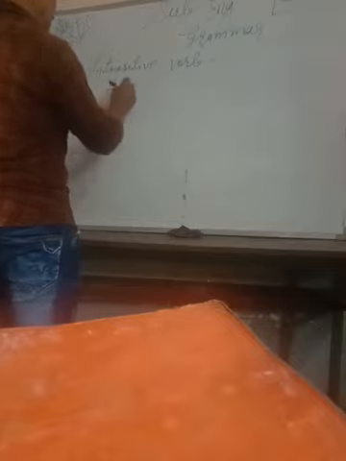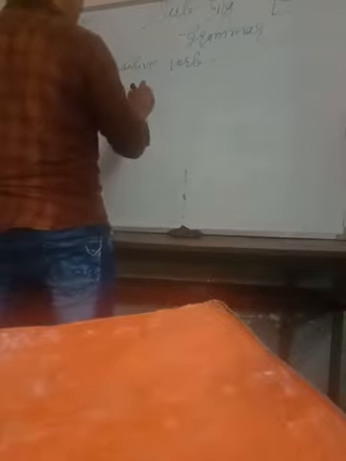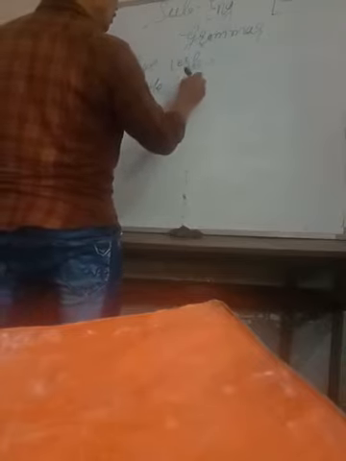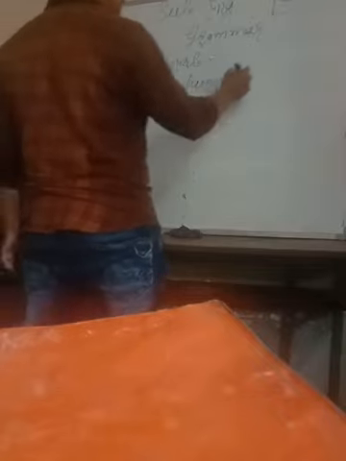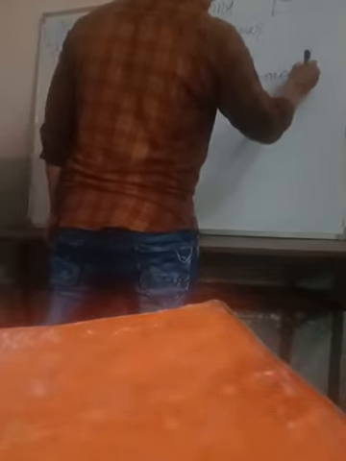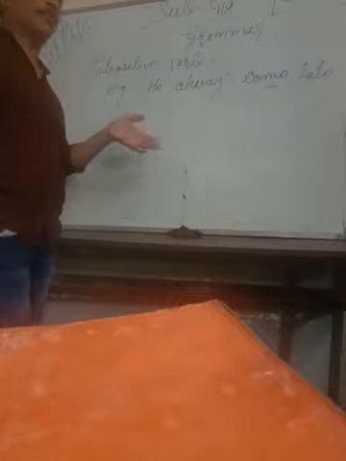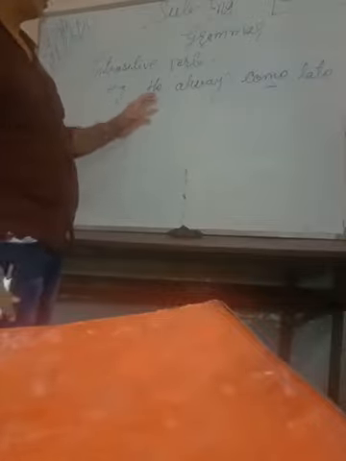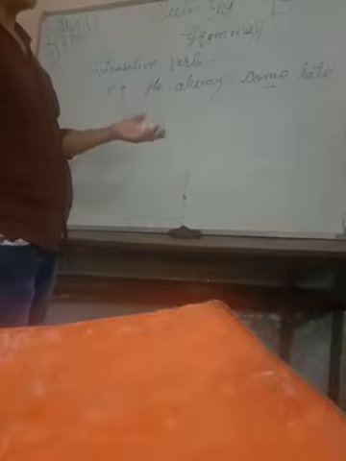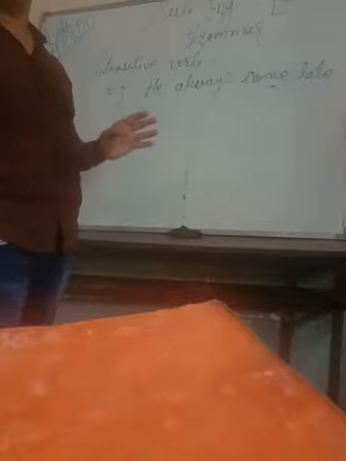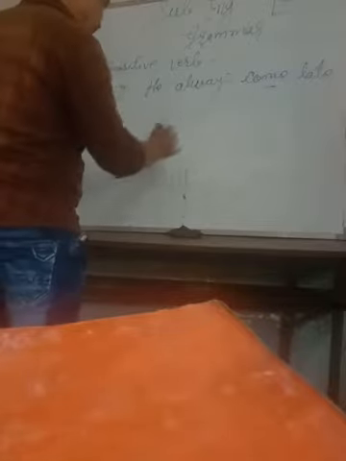For example, he always comes late. Look here now. Come is a verb in the sentence, but after that it's an adverb, not an object. Okay? A place word after the verb come. It means that this type of verb never comes with an object. So it's an intransitive verb.